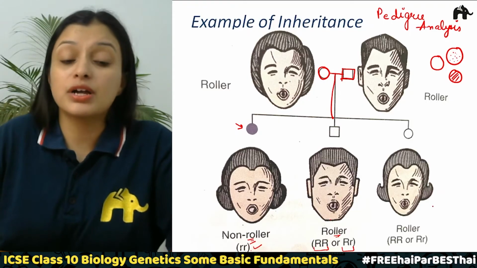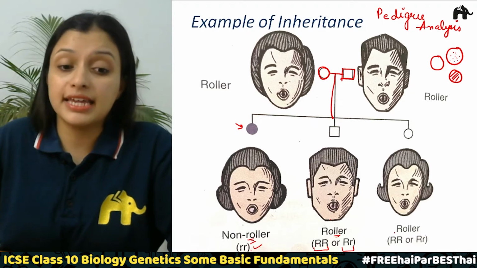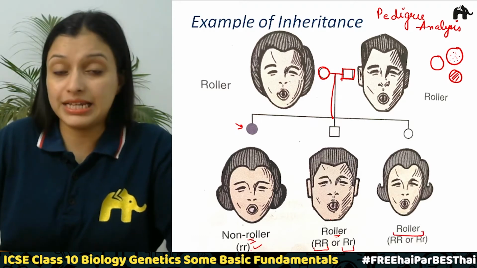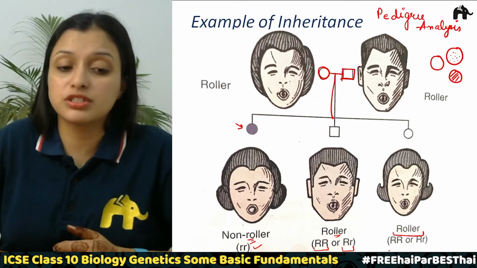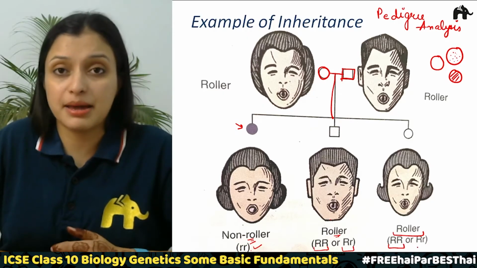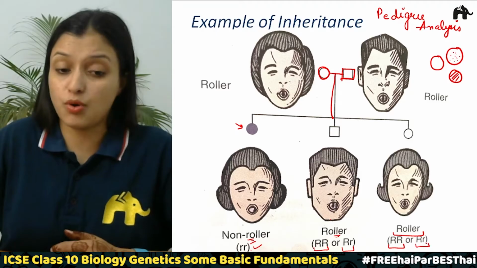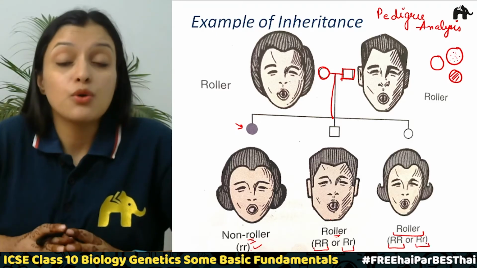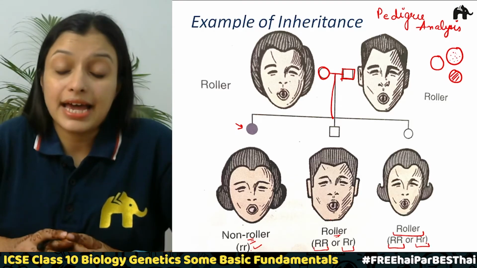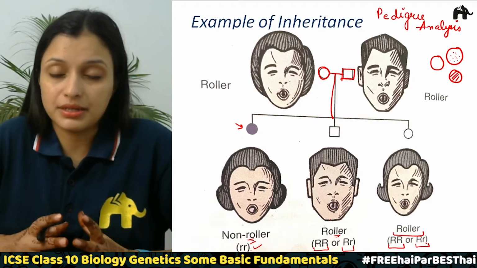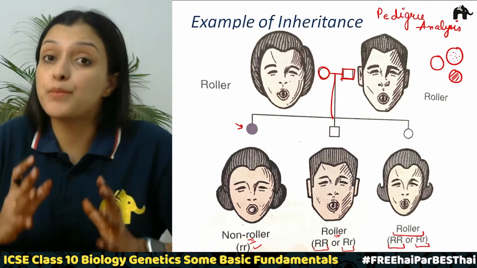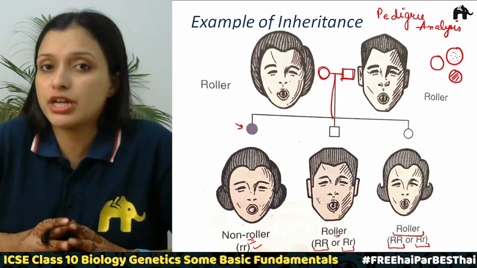Correct. Now coming to the next one, again we have a roller. The girl is a roller, she can roll her tongue, so she will also have either capital R capital R or capital R small r. So from this we came to know that not either of the parents but both the parents are heterozygotes, right?